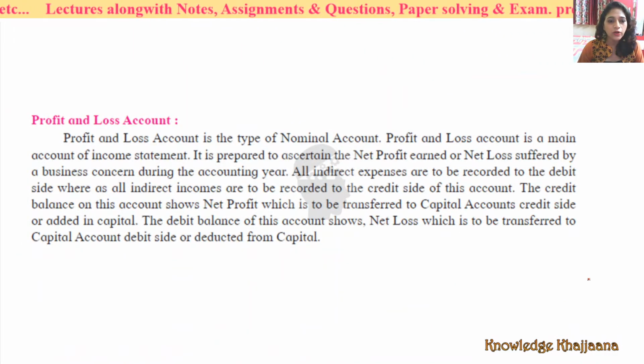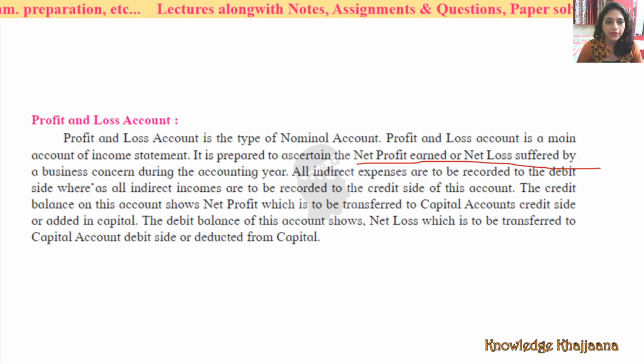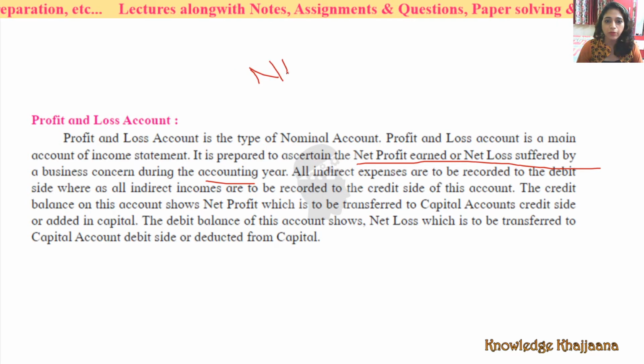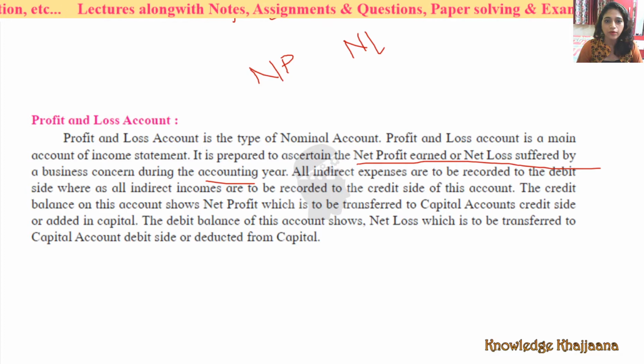See, what is the profit and loss account? Profit and loss account is again a nominal account. What are the rules of a nominal account? Debit what? Debit expenses and losses, credit incomes and gains. See, the profit and loss account is a main account of the income statement. It is prepared to ascertain the net profit or net loss suffered by a business concern during the accounting year. It gives us net profit or net loss. Who? Profit and loss account. Okay.